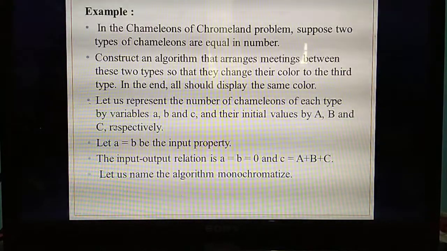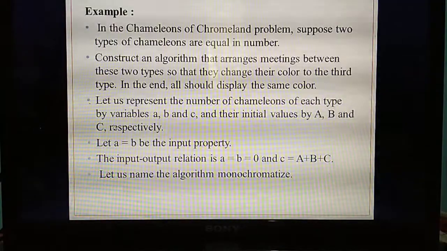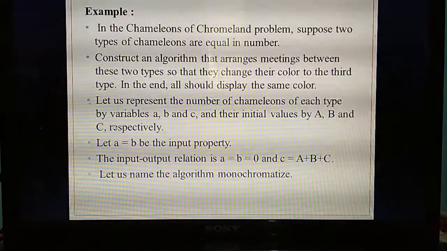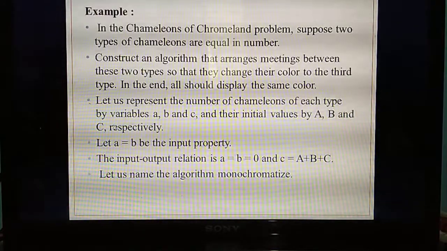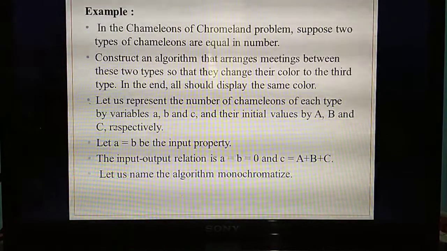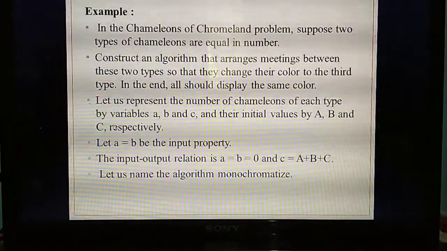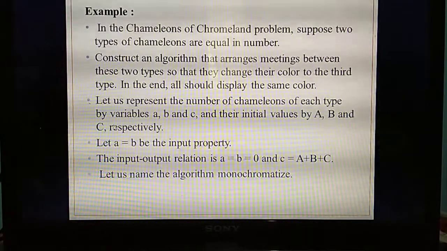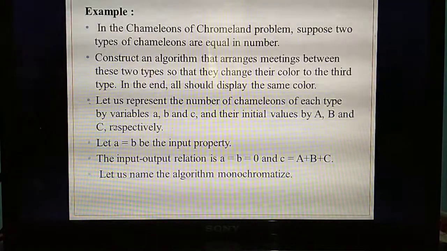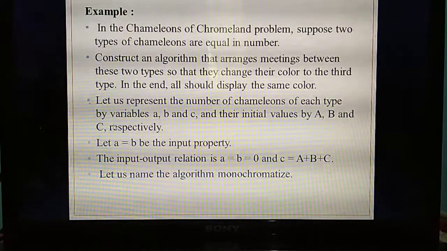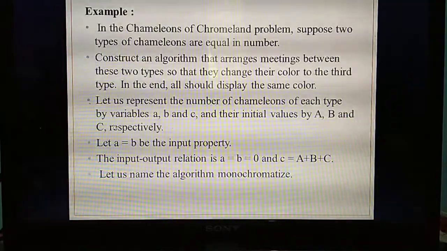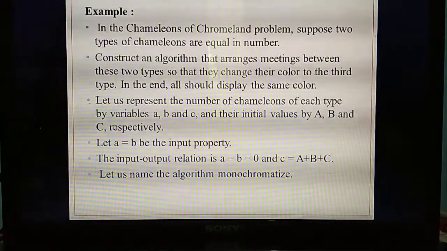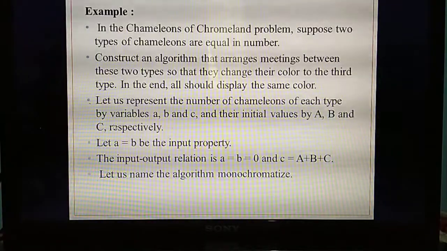Again and again I am telling slowly, please listen carefully. The same question you are going to study next year also, so please study now itself. What do you mean by small letters a, b and c? The 3 types of chameleons. The variables represent the 3 types of chameleons. Then the initial values at the starting state are represented by capital A, capital B and capital C. This is the first point of the answer.